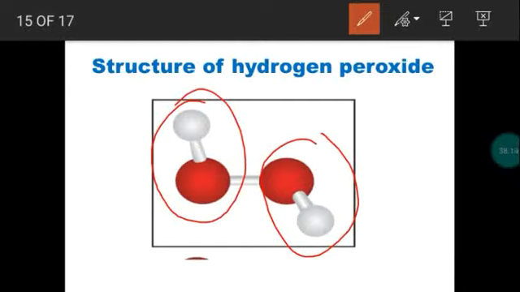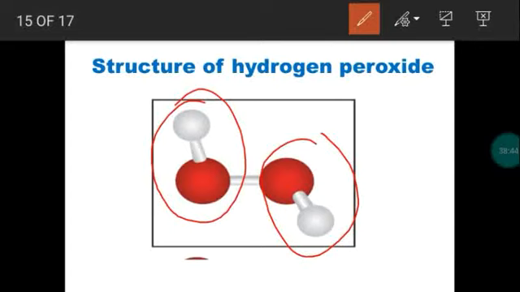In organic chemistry we will study this in detail. There are different conformations like boat conformation, chair conformation, skew conformation. Conformation means the arrangement of atoms in space. So in x, y, z directions, how the atoms are arranged, that is called the conformation. Right? So different conformations are available. Now what is the conformation of hydrogen peroxide? Skew conformation. This is not a planar structure, it is a non-planar structure.